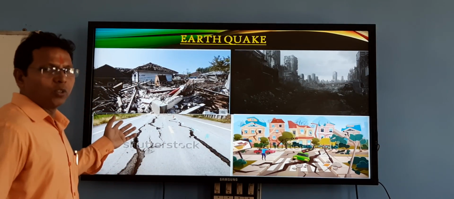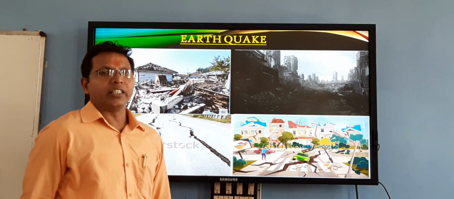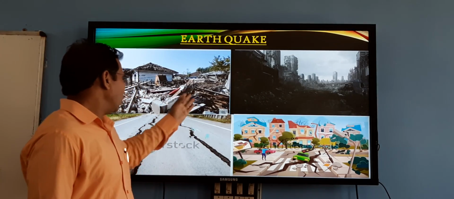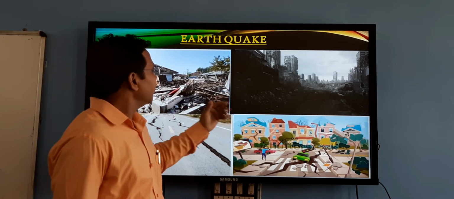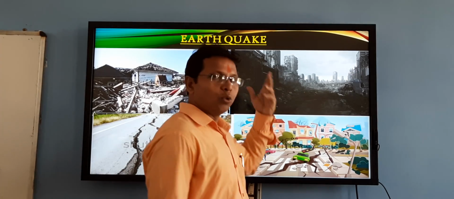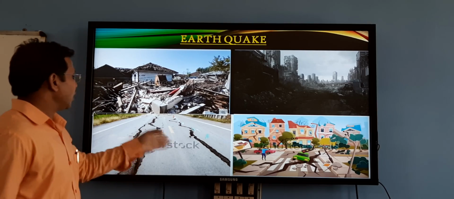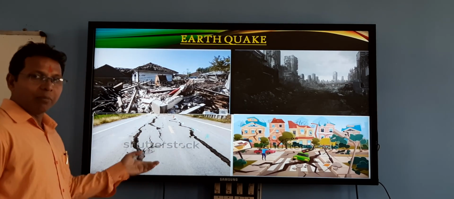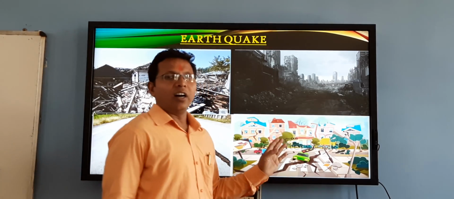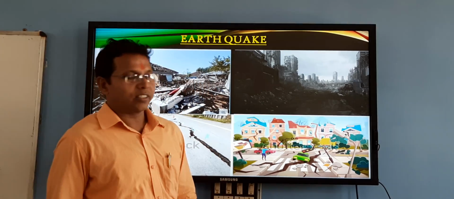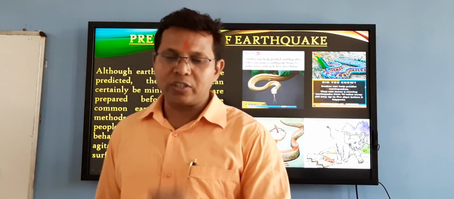You can see here some pictures which show the effects of earthquakes. Due to earthquakes, our houses and homes can be destroyed. Huge buildings or palaces can be destroyed. Our roads can be broken, or cracks may come on our roads. This picture also shows how dangerous earthquakes are for us.